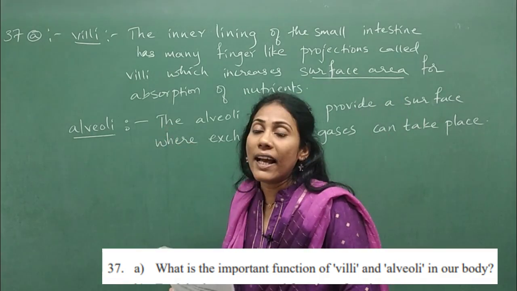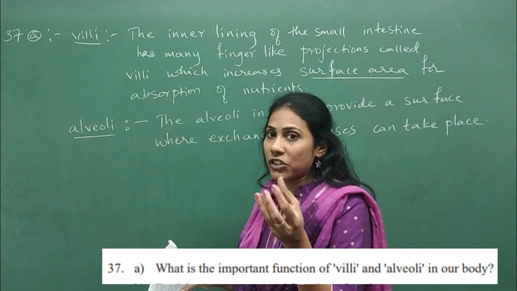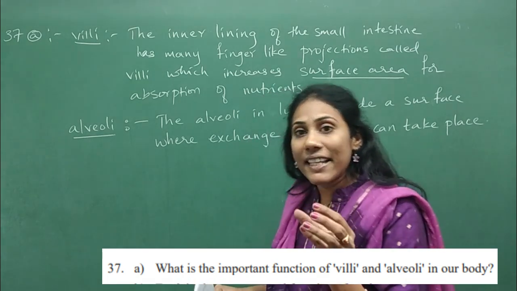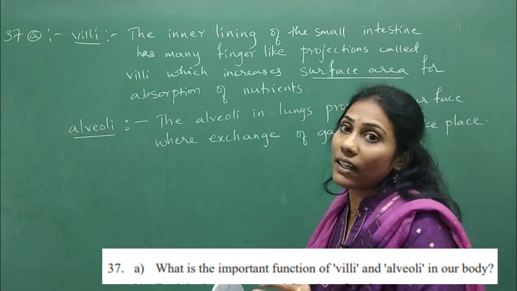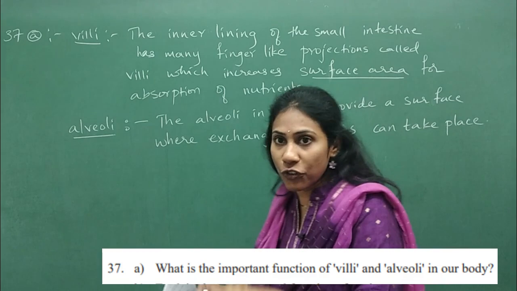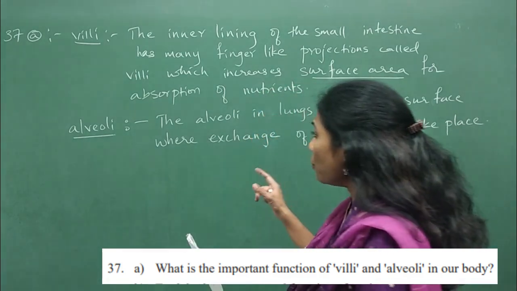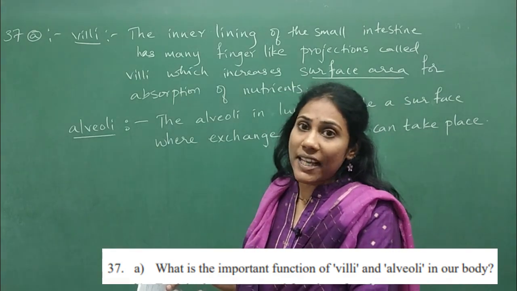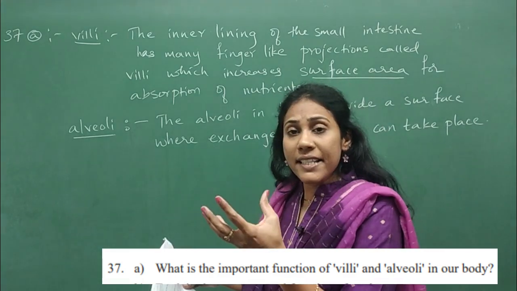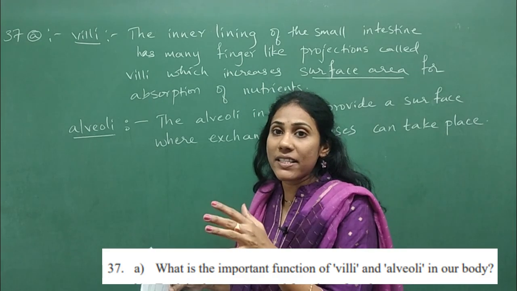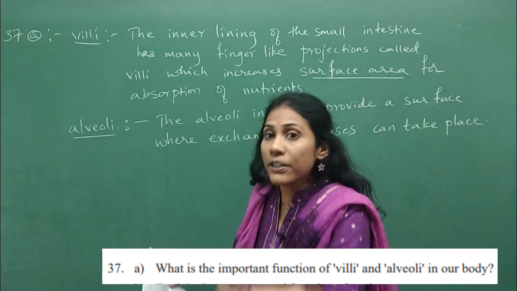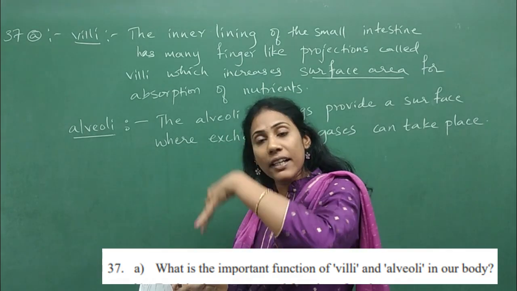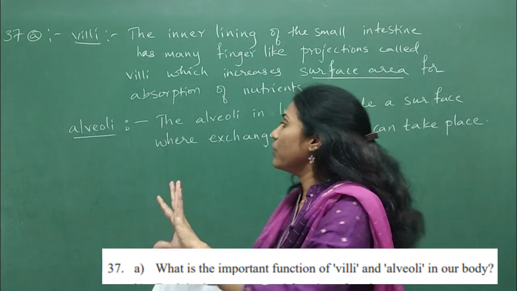Coming to alveoli. Alveoli is a sac-like structure present in a lung. It is a structural and functional unit, right? So what happens in alveoli? In alveoli, exchange of gases takes place. Alveoli is completely surrounded by blood vessels. So oxygen goes into blood vessel, and from blood vessel carbon dioxide enters into alveoli.